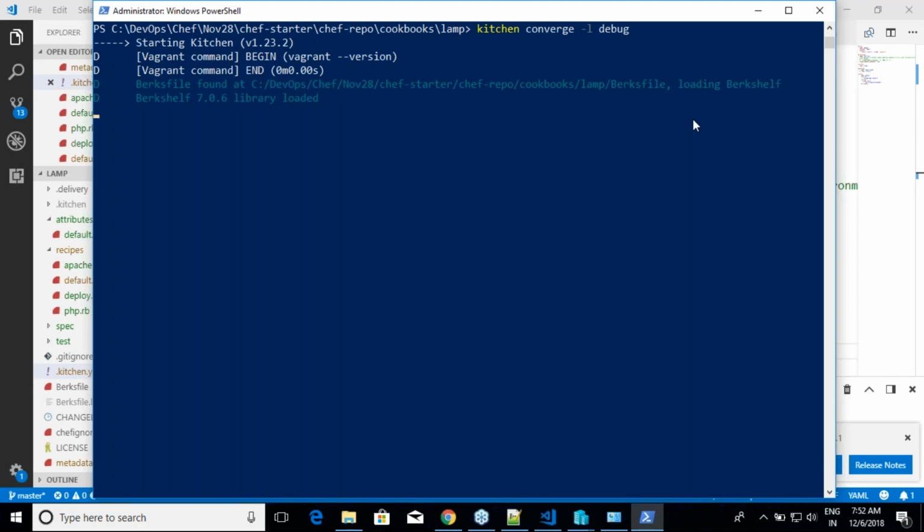If someone asks how kitchen works, if you read through all the logs, that's how kitchen is working.